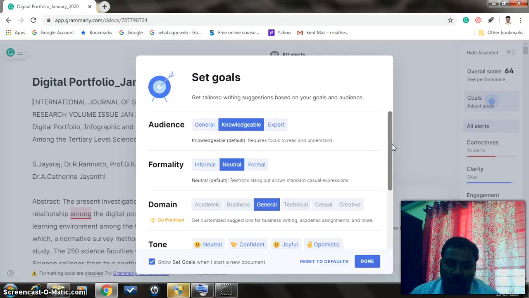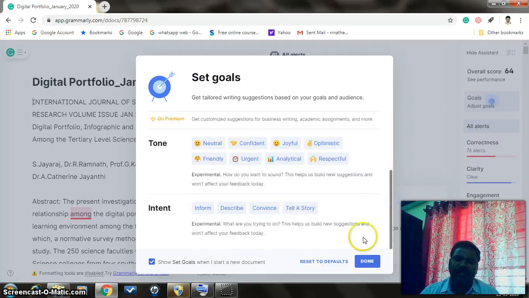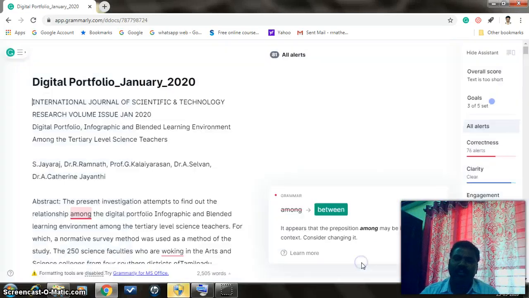The article which you are writing on the Grammarly website, or which you have written and uploaded to the Grammarly website, will ask some basic questions, such as the audience: which people are going to read the article you have written. Now I am going to give general, and for formality, informal or neutral. Since it's an article for a journal, I give formal, then the domain is general, or you can choose any subject. Then after doing everything you can go for done.